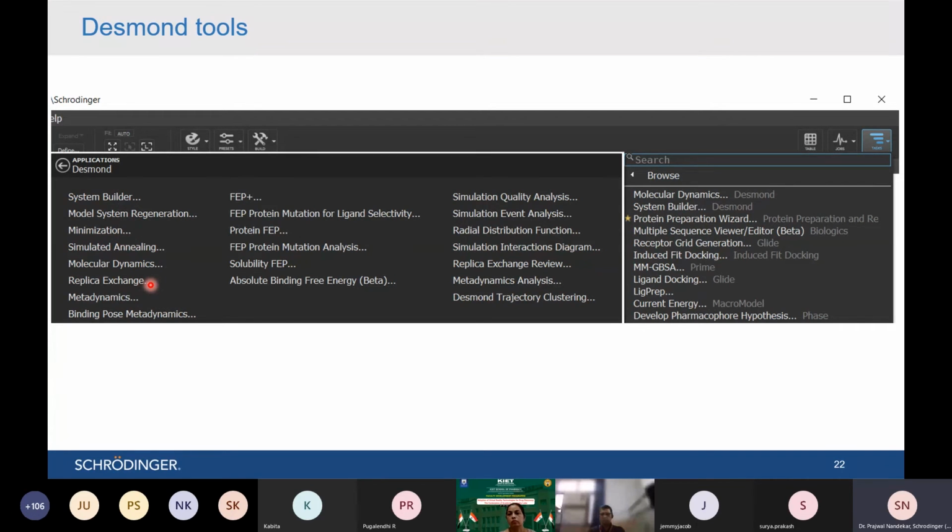Then you can also study the advanced methods like replica exchange molecular dynamic simulation, metadynamics MD simulation, then protein binding post metadynamics simulation, free energy perturbations, protein free energy perturbations, ligand free energy perturbations, and you can also study all type of analysis using various type of analysis tools. So I have just shown you simulation interaction diagram option, but there are many others like simulation quality analysis, which analyzes the quality of MD simulation trajectory on the basis of energetics. Then simulation event analysis, you can analyze each and every event of MD simulation in particular specific ways. So in this way, there are many tools which are present in Schrodinger suite which help you to analyze all those things.